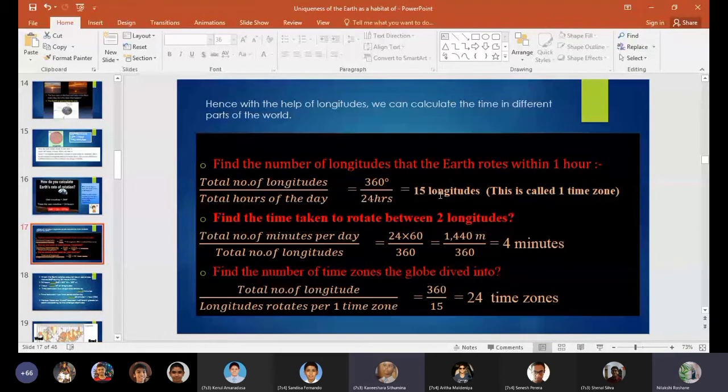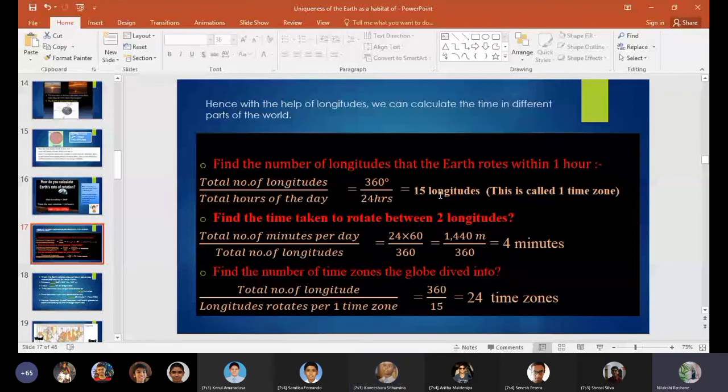The total hours of the day? 24 hours. So in order to find the number of longitudes that the earth rotates within 1 hour, what do you have to do? Divide 360 by 24. So you get the answer as 15 longitudes.